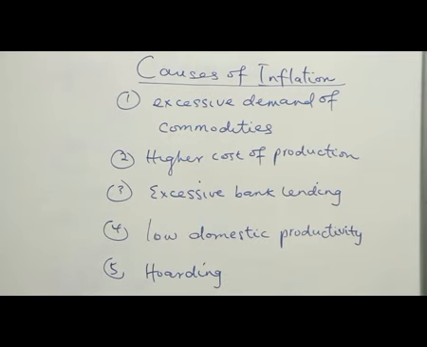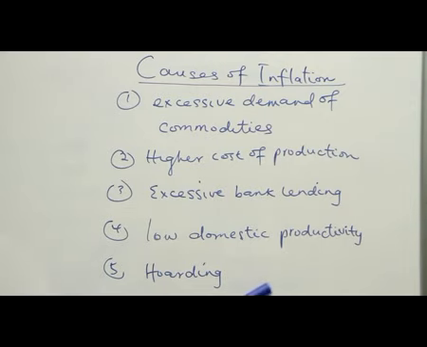And once there is no increase in supply, then the price of the commodity will increase. So on the long run, we now have what we call increase in prices in general at the general level. So low domestic productivity can cause inflation once supply cannot meet demand in such an economy.